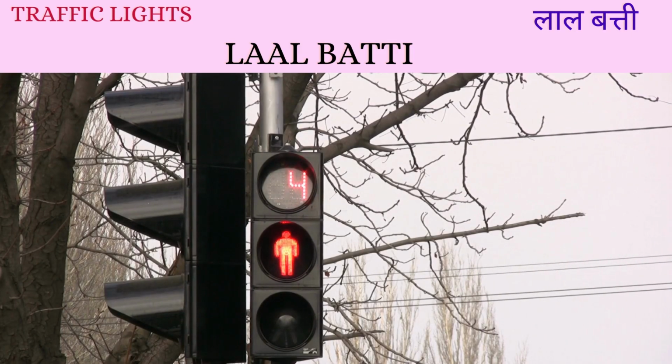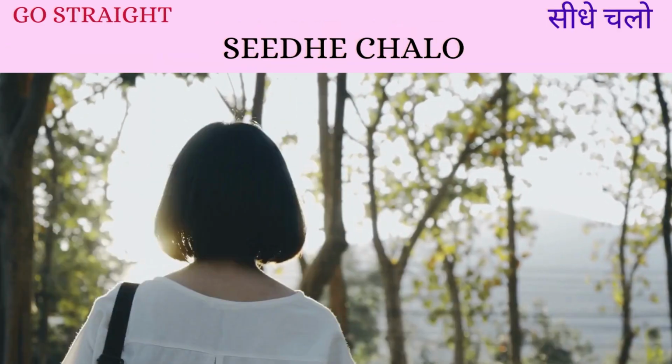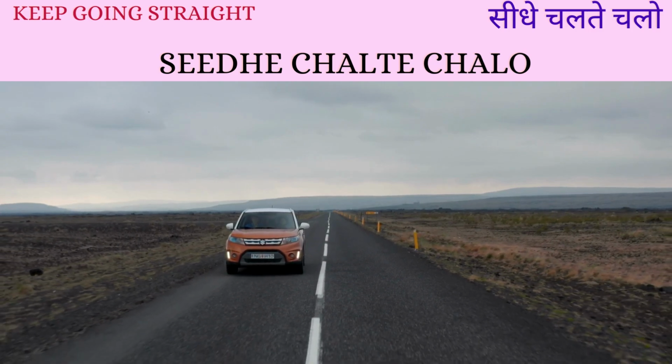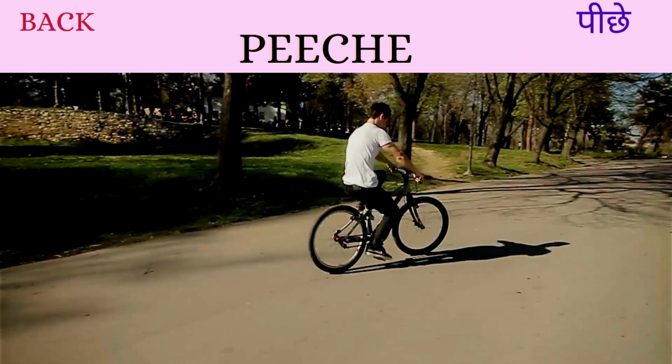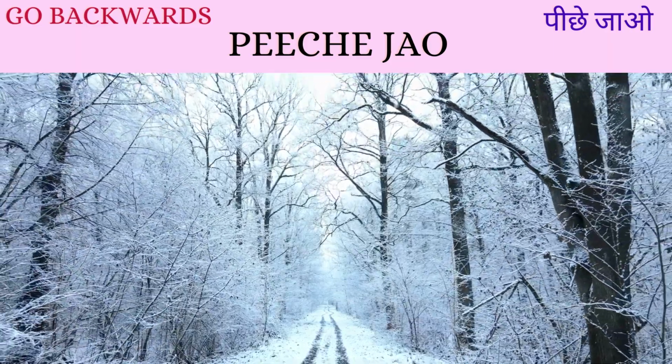Traffic signal is known as लाल बत्ती in Hindi. Front is known as सामने. To go straight would be सीधे चलो. Keep going straight would be सीधे चलते चलो. Back would be पीछे. To go backwards would be पीछे जाओ.